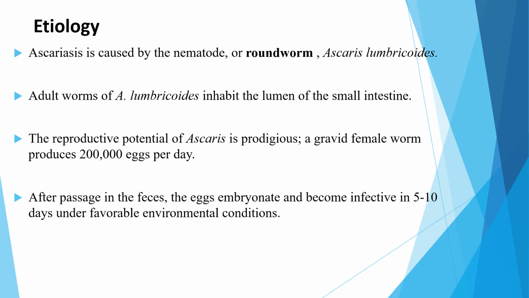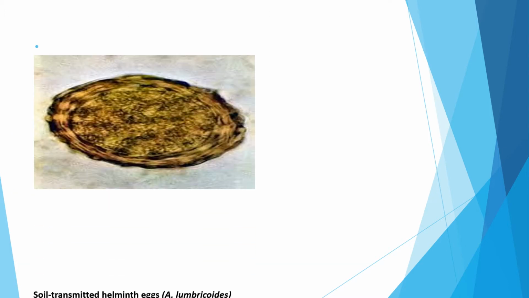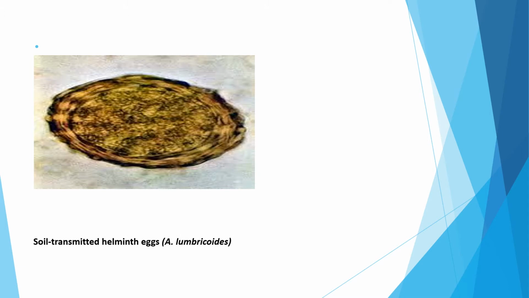After passage in the feces, the eggs embryonate and become infective in 5 to 10 days under favorable environmental conditions. And adult worms can live for 12 to 18 months. This is an image of Ascaris lumbricoides eggs, which is a soil-transmitted helminth.